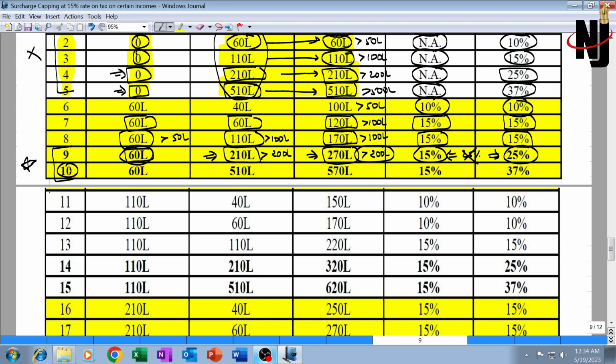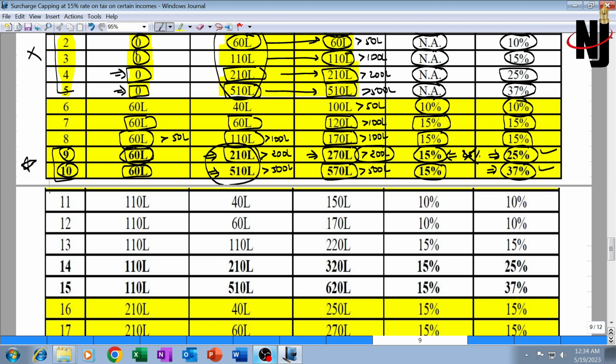Similarly, situation number 10, which I have marked down with bold, that's why it is important. The other income is 5 crore 10 lakh. Special income is still 60 lakh, but other income is greater than 5 crore. If other income is greater than 5 crore, total income is 570, which is greater than 5 crore. Surcharge rate should have been 37%. But surcharge rate on tax on special income will be capped at 15%. Surcharge rate on tax on other income, normal income, will be 37%, 25% or 37% depending upon the amount of such other income.